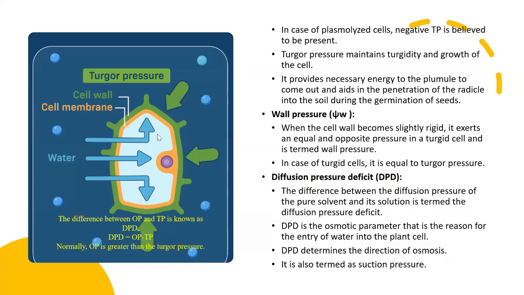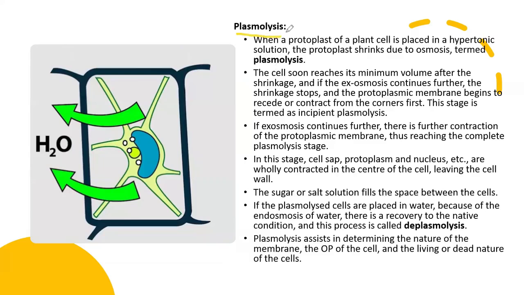This diagram shows the difference between the osmotic potential and the turgor pressure, which is generally known as the diffusion pressure deficit. Then the term plasmolysis. Plasmolysis is a condition when the protoplast of a plant cell is placed in a hypertonic solution. The protoplast shrinks due to osmosis, which is termed plasmolysis.